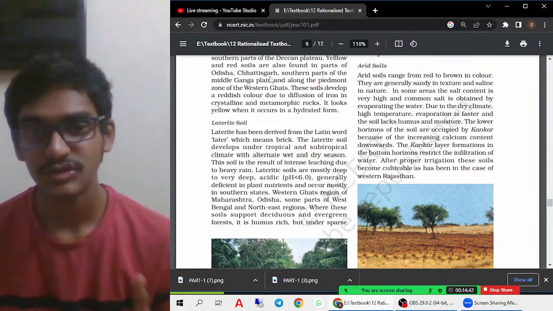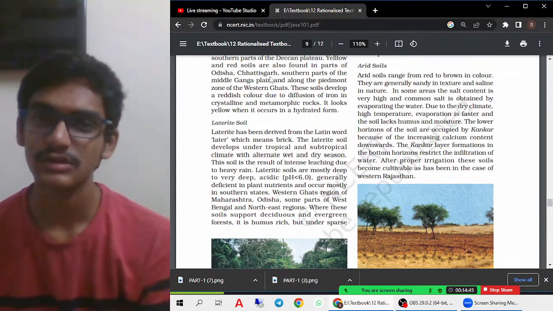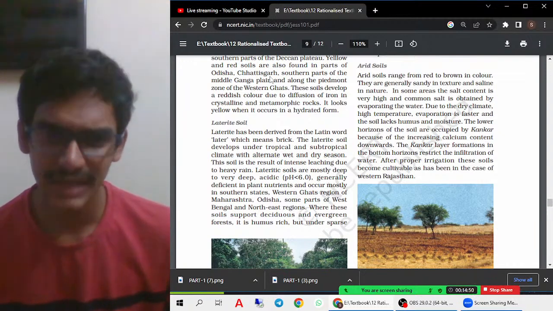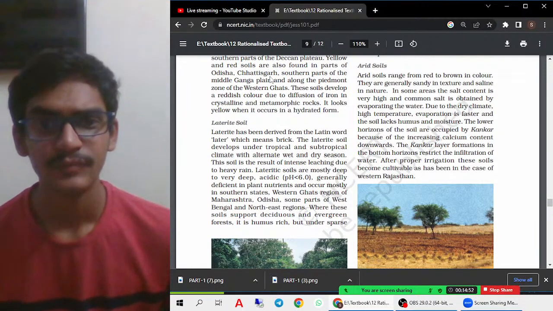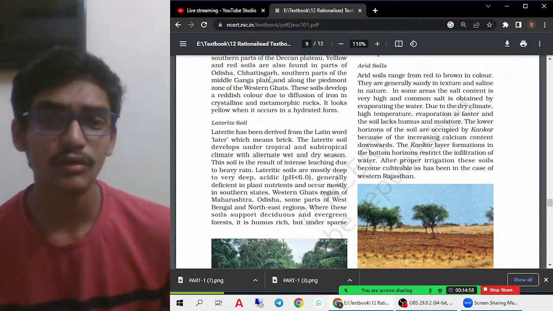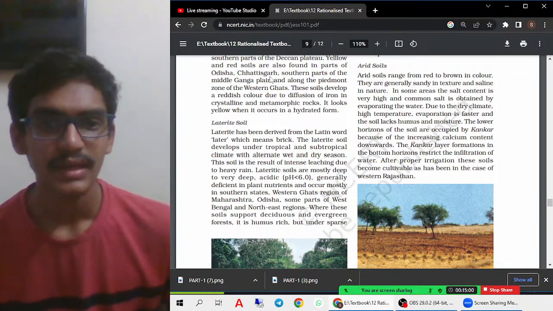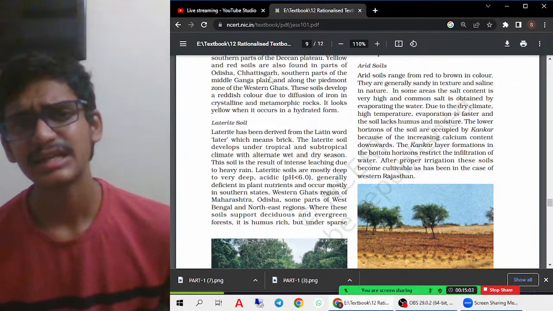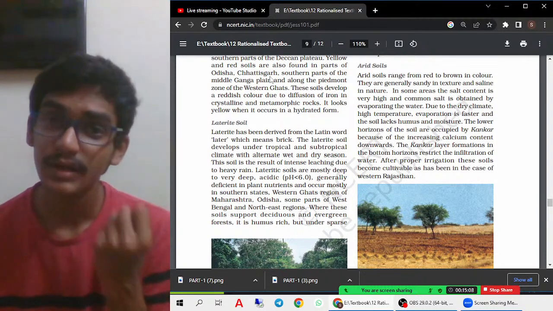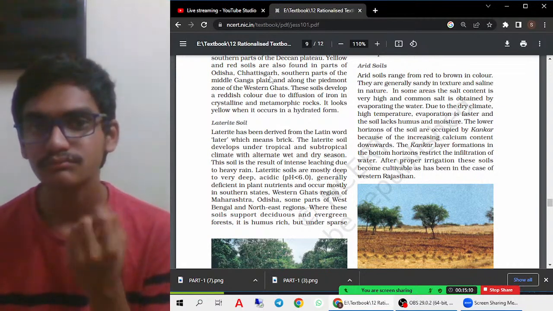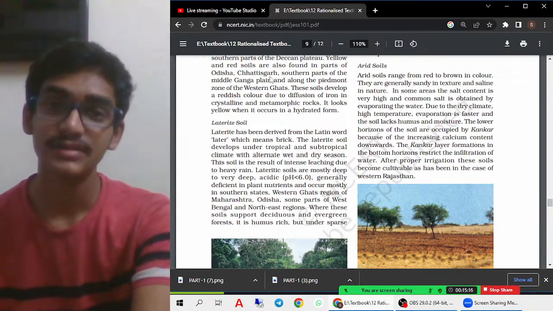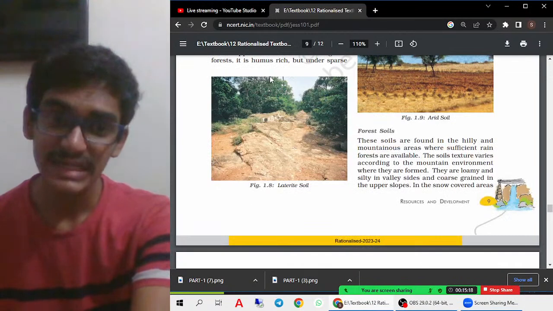Evaporation is also very fast, and the soil lacks fertility because the land is mostly barren. Most crops are not grown except cactus and the like, and the lower horizons of the soil are filled with kankar and so on. This also increases the calcium content downwards. So it has a very dry climate, very hot temperatures, and faster evaporation, because of which cactus plants trap water inside. Therefore this prevents the transpiration process, that is, the loss of water from the plants, because it needs water.